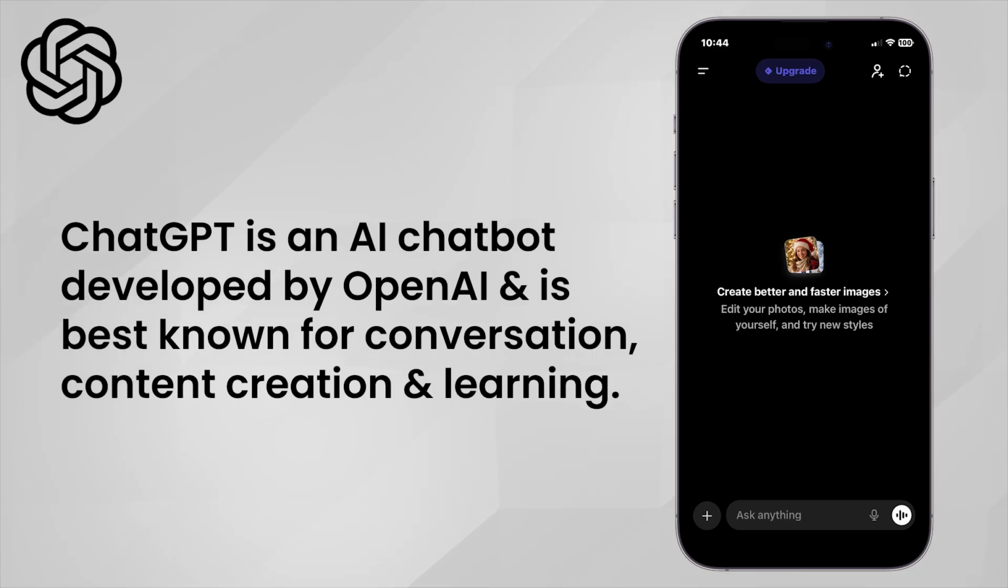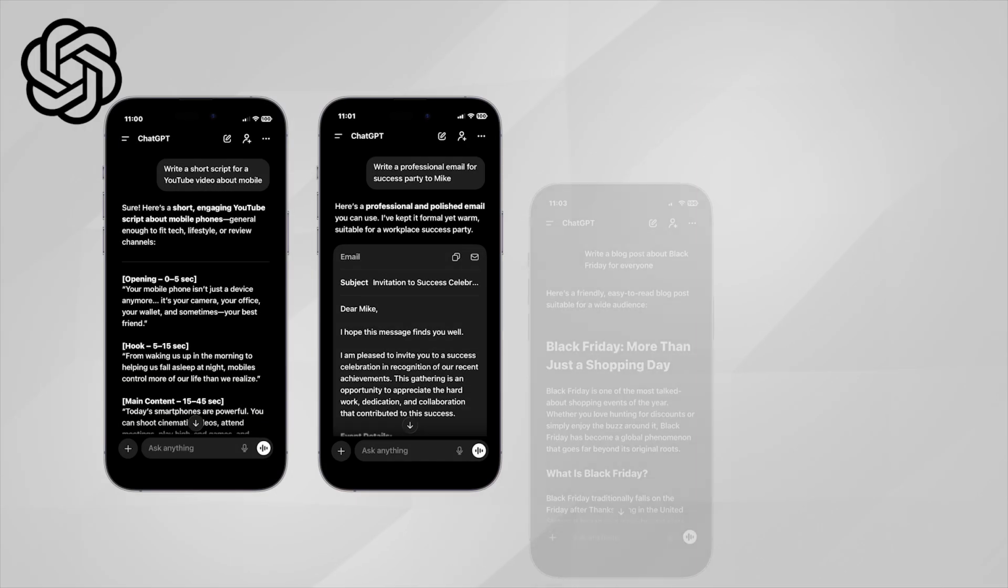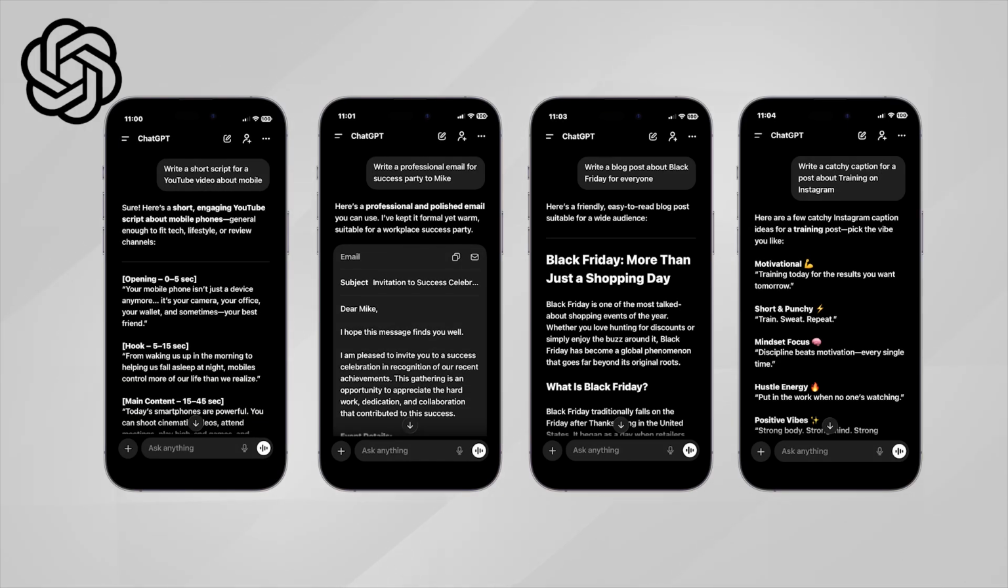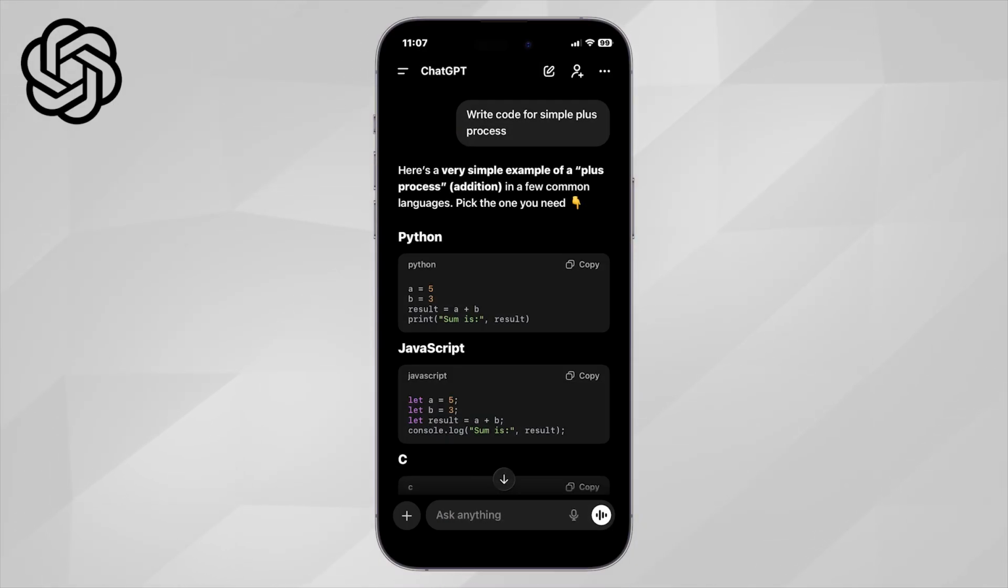ChatGPT is an AI chatbot developed by OpenAI and is best known for conversation, content creation, and learning. You can use ChatGPT to write scripts, emails, blog posts, and captions, explain complex topics in simple language, brainstorm ideas, and even get help with coding. It's especially useful when you need detailed explanations or creative responses.